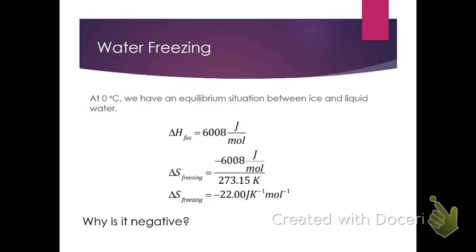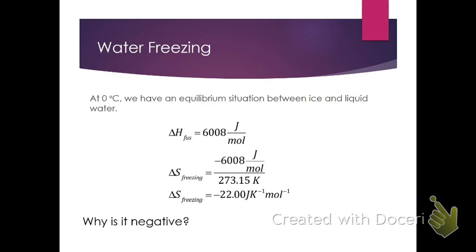So the question is, why is it negative? And what does this say about the process being spontaneous or not? If we're at 0 degrees Celsius, we do have an equilibrium process. So what's going on here? It's negative, of course, because, again, from the order-disorder relationship, we're going from less ordered to more ordered. Okay, so we're decreasing the entropy, hence the negative sign.